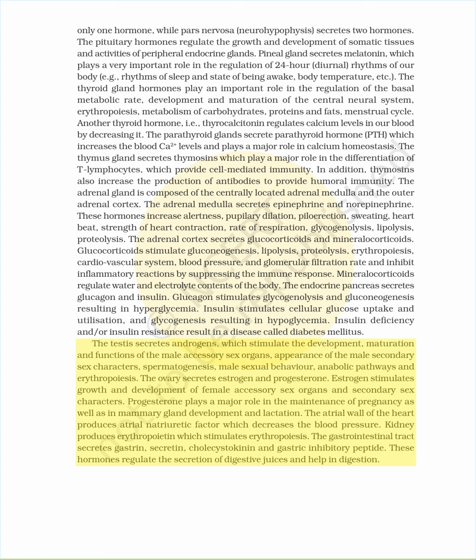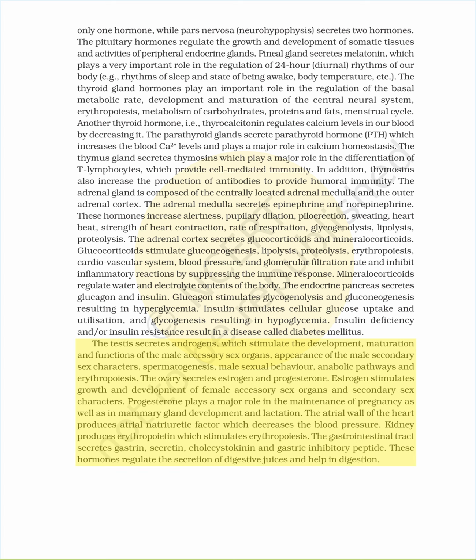The testis secretes androgens, which stimulate the development, maturation, and functions of the male accessory sex organs, appearance of the male secondary sex characters, spermatogenesis, male sexual behavior, anabolic pathways, and erythropoiesis. The ovary secretes estrogen and progesterone. Estrogen stimulates growth and development of female accessory sex organs and secondary sex characters. Progesterone plays a major role in the maintenance of pregnancy as well as in mammary gland development and lactation.